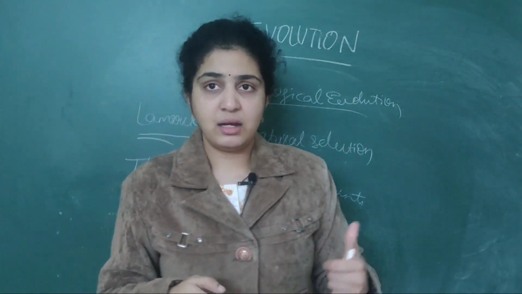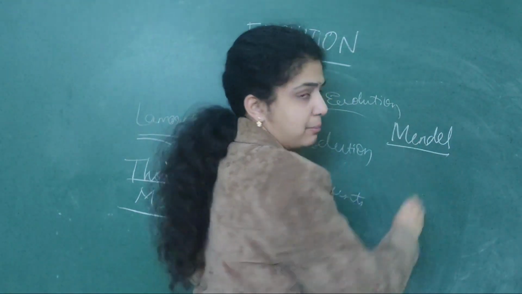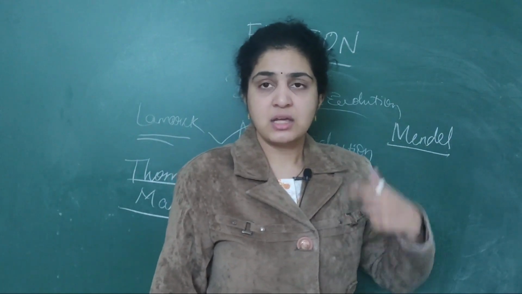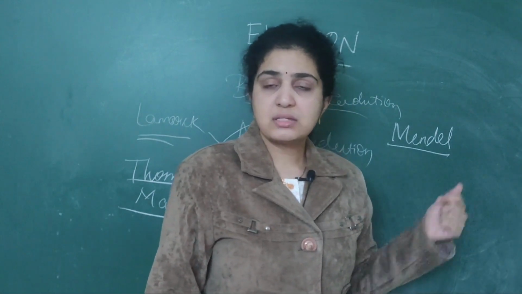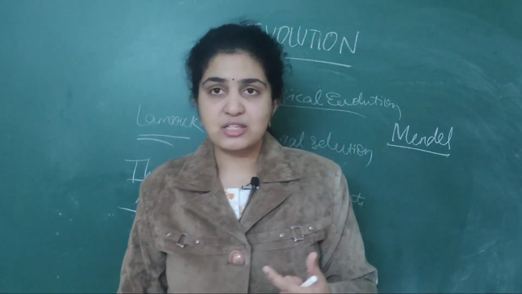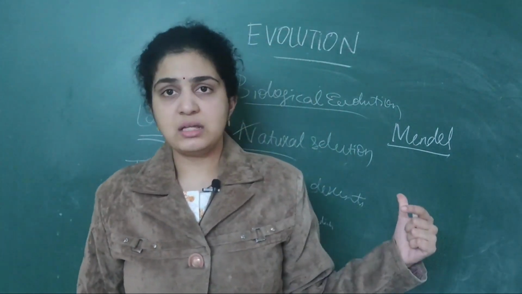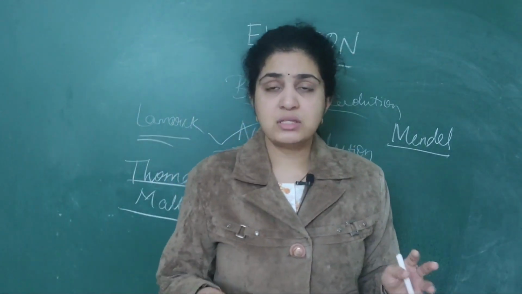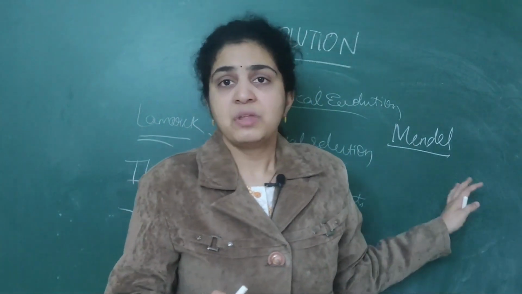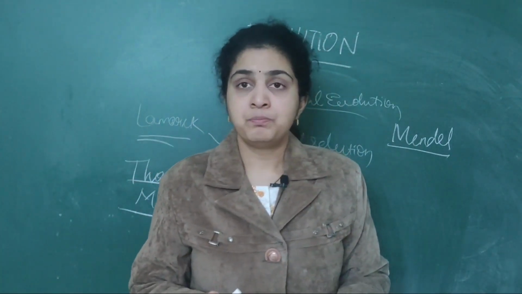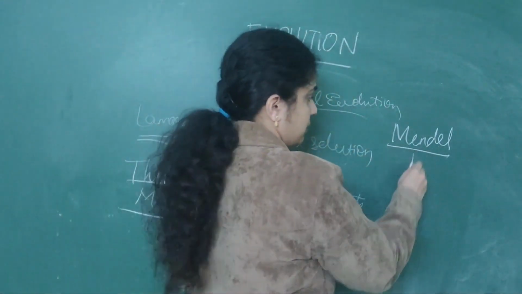Then later, Mendel, a famous scientist, also described the inheritable factors, which are inherited by the progeny. He described the inheritable factors as well as the phenotypes. He described this before Charles Darwin. But because Charles Darwin is a famous scientist and his theories were the ones that were accepted, he did not accept Mendel's theory. So Mendel's theory was about the inheritable factors as well as the phenotypes.